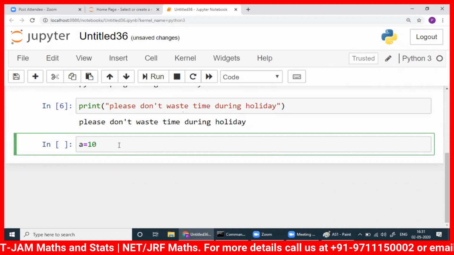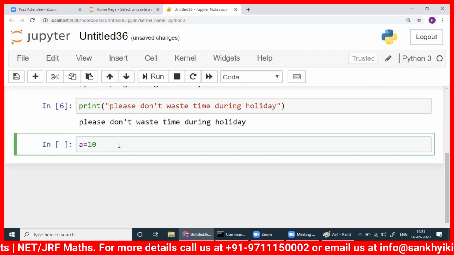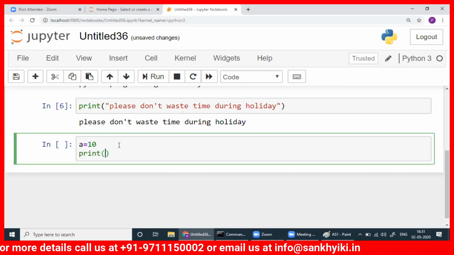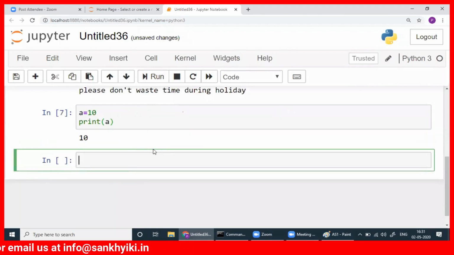Simply you can say 10 will be stored in the variable A. This is the identifier. So then I can print this variable. See, this is my first variable A where I stored 10 and I wanted to print A. That's all. It's so simple. A is 10, print A.